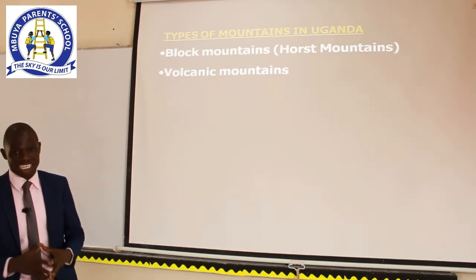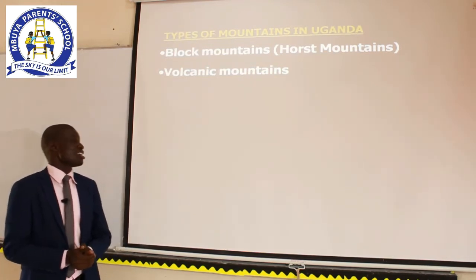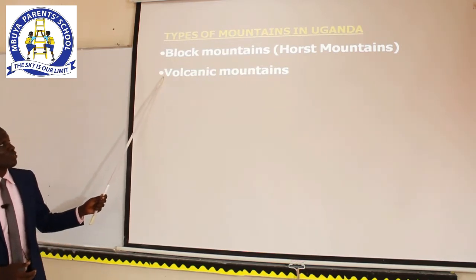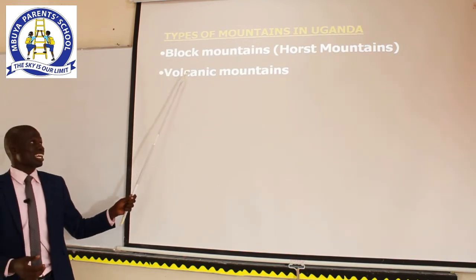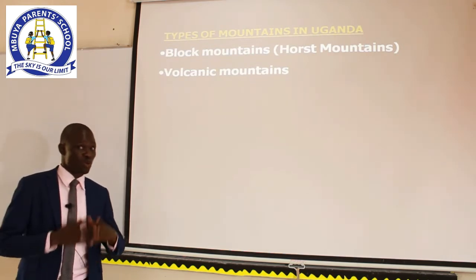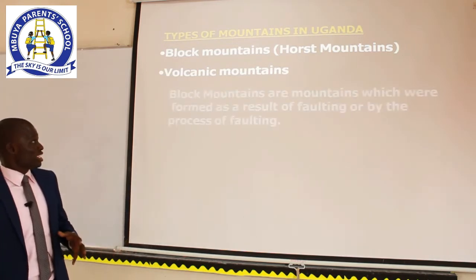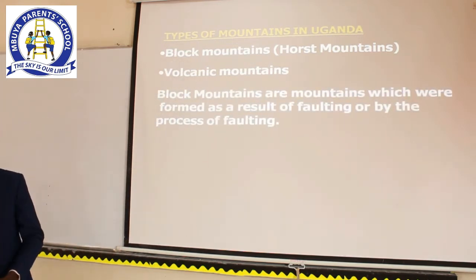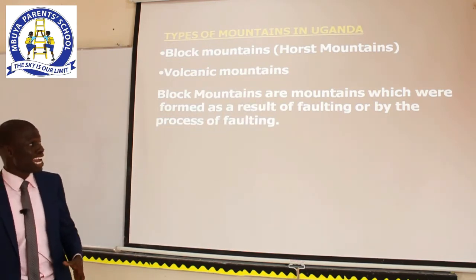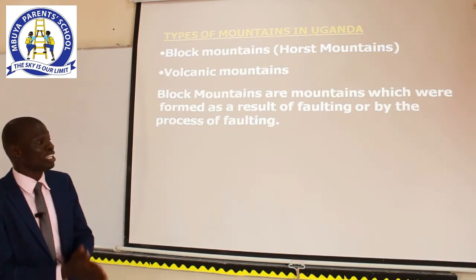The word is volcanic. Can we read together? Volcanic. Thank you. Let's spell the word volcanic. V-O-L-C-A-N-I-C. Volcanic. We are also going to know what volcanic mountains are. To begin with, let's start with block mountains. Block mountains are mountains which were formed as a result of faulting, or by a process called faulting.